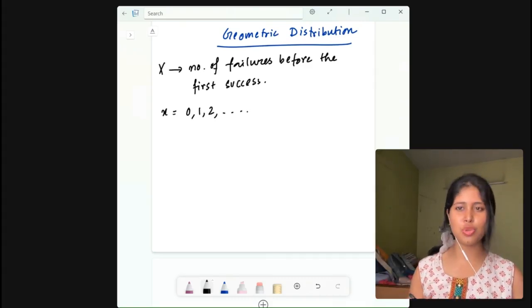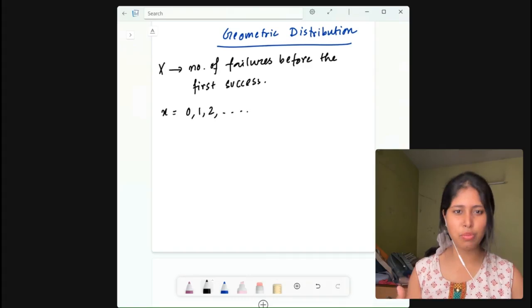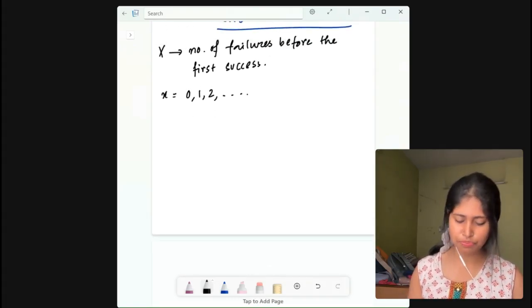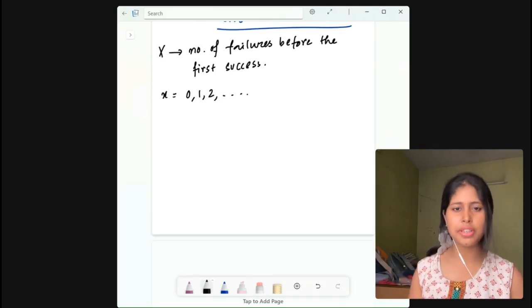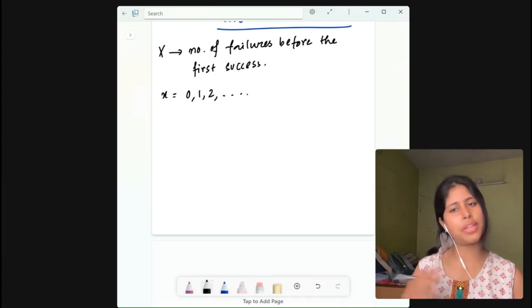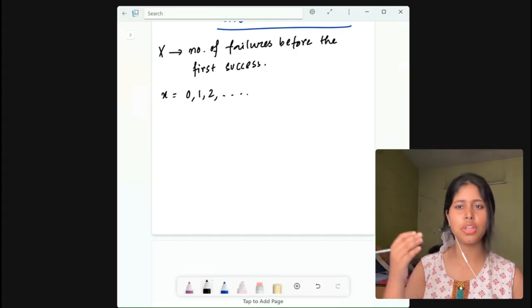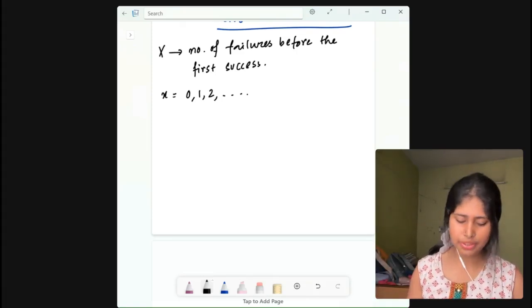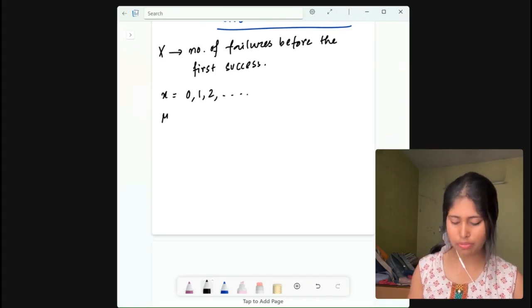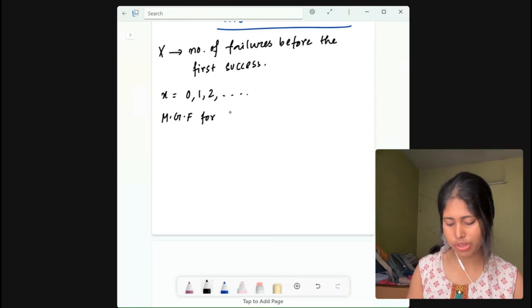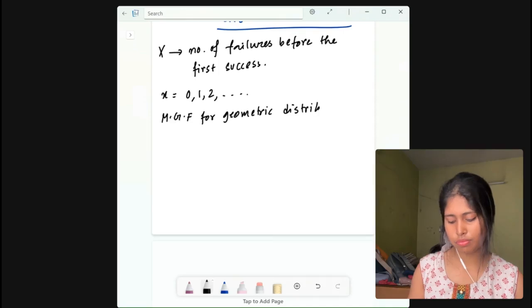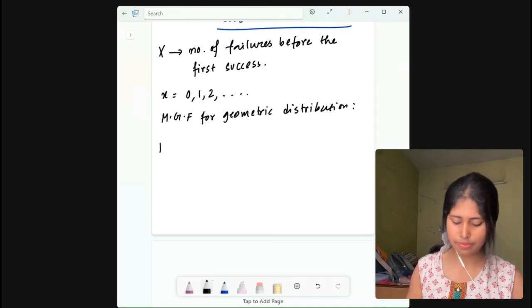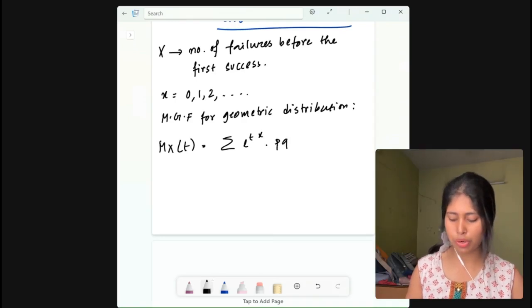Okay, anyway, coming to the question here, we need to write the MGF here, right? So yes, coming to the MGF. Now for MGF of geometric distribution, first you need to write, you already know what MX(t) is, that is expectation of e to the power tx, right? So let me write it. MGF for geometric distribution will be what? MX(t) is equal to expectation, summation of e to the power tx into p into q to the power x, right?